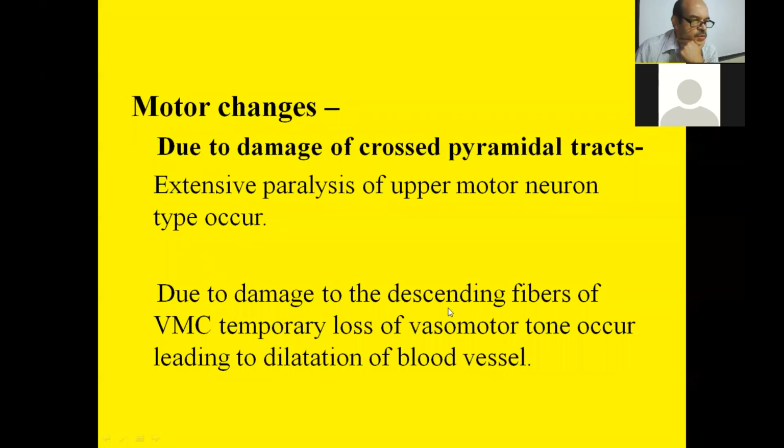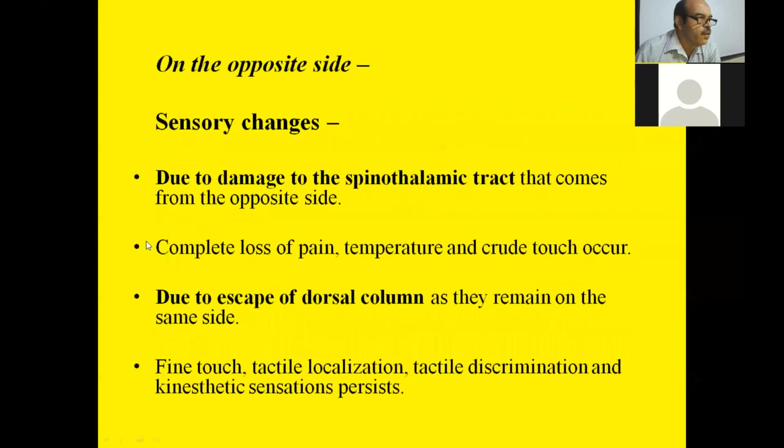And due to damage to the descending fibers of vasomotor center, temporary loss of vasomotor tone occurs, leading to dilatation of the blood vessels. On the opposite side, see opposite side sensory changes. This is due to damage of the spinothalamic tract that comes from the opposite side.